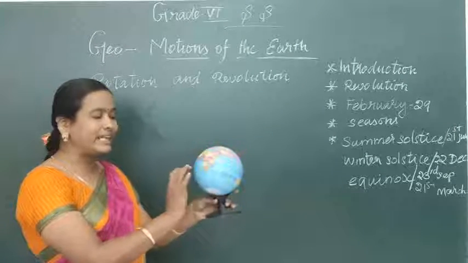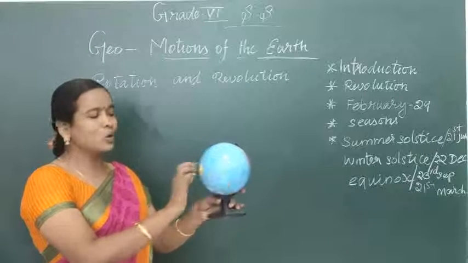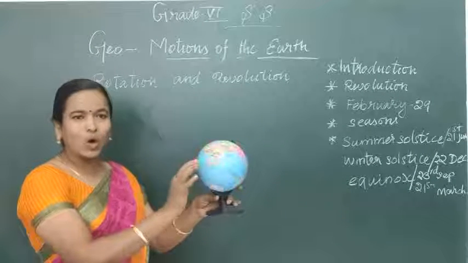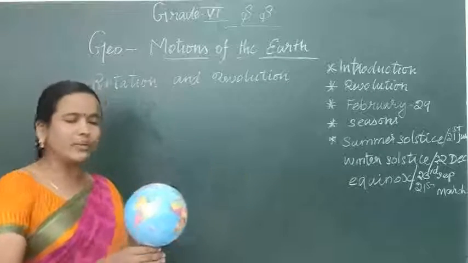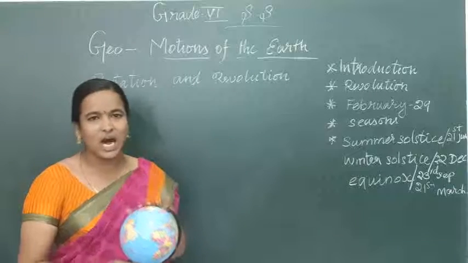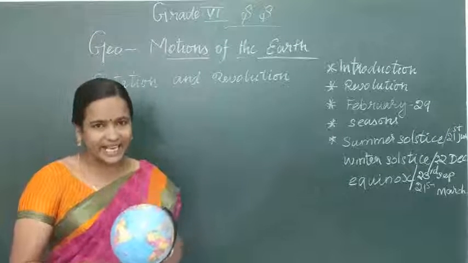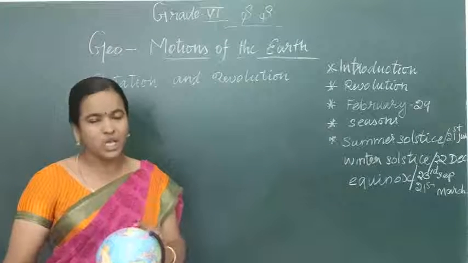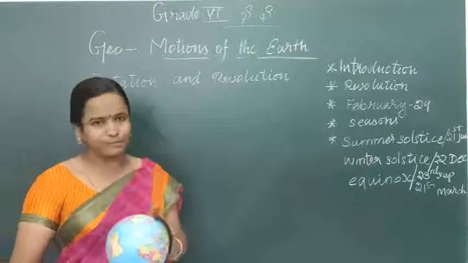Could you see the earth rotation? This depicts the earth. We have learned that rotation causes day and night. One rotation takes 24 hours, so we consider that 24 hours as 1 day.